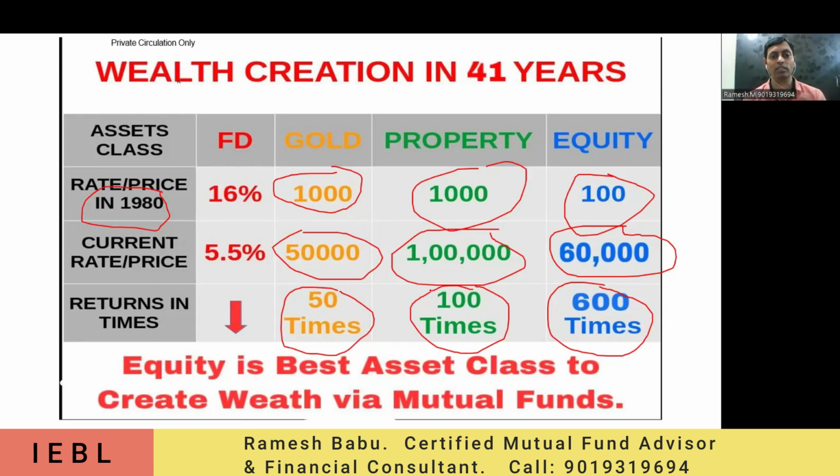As of now we are thinking this is great, but there are asset classes that give more than that. That is equity. It gives even 6 times or 10 times more than that, whatever returns we got from gold and property. That's the reason we say whatever returns equity is giving, we can't get from anywhere else.